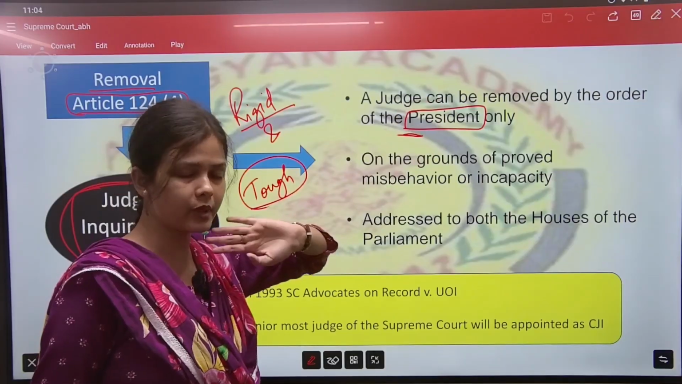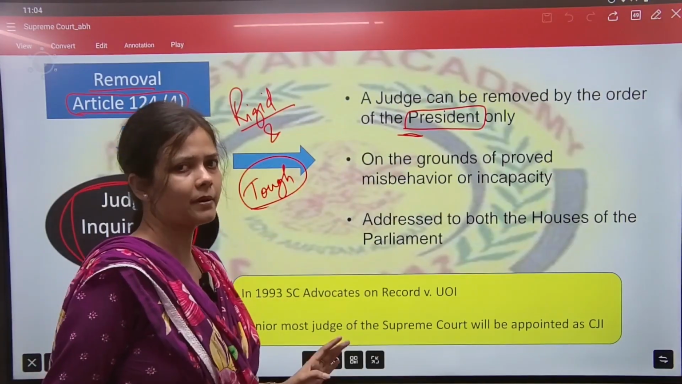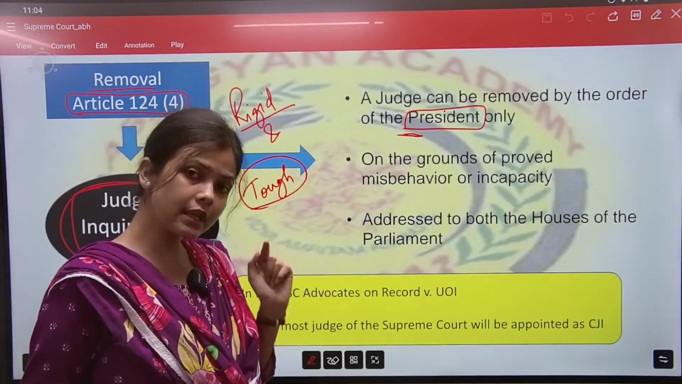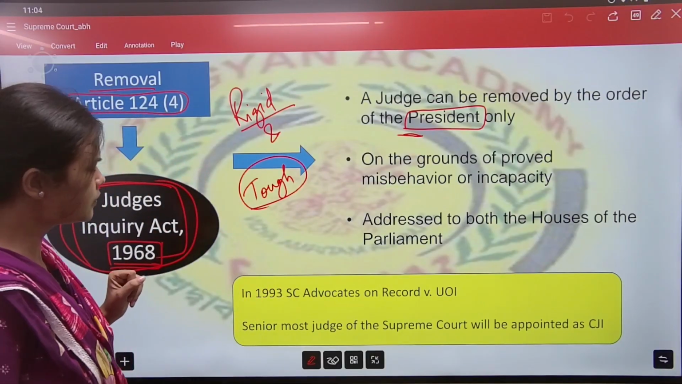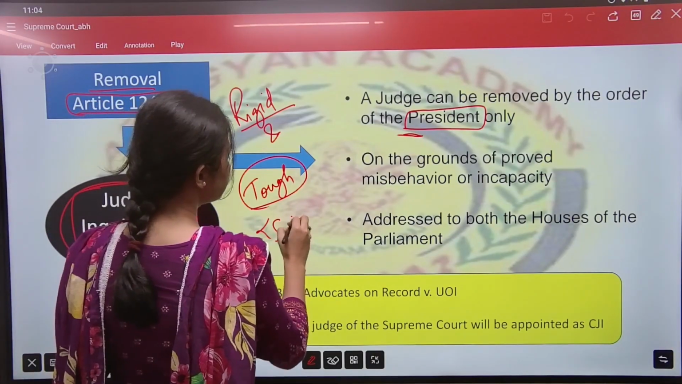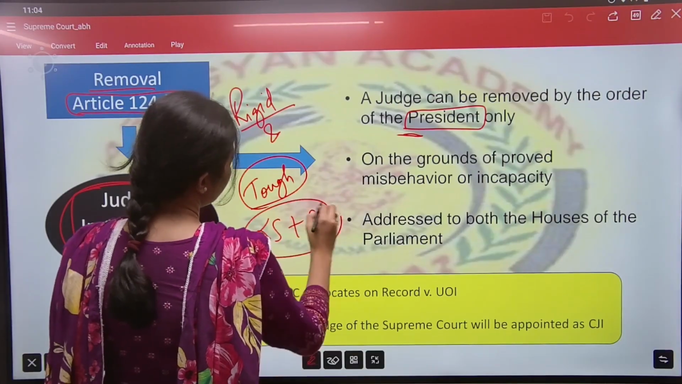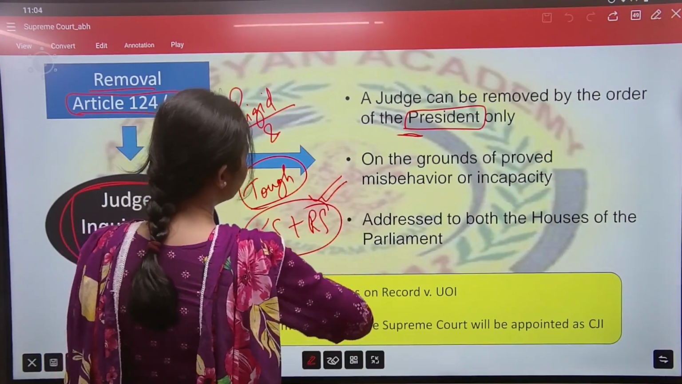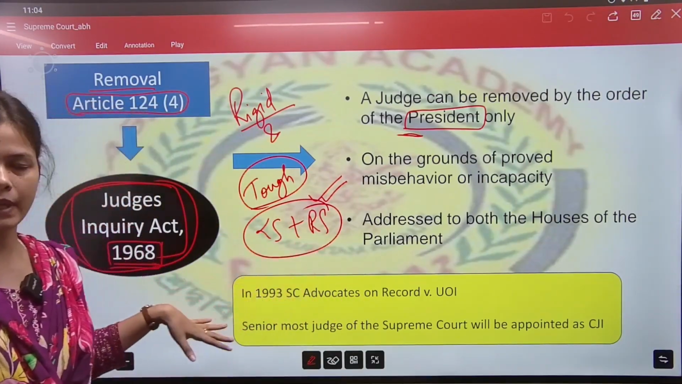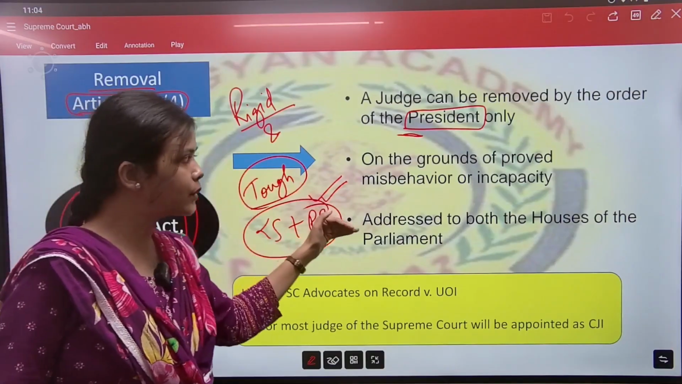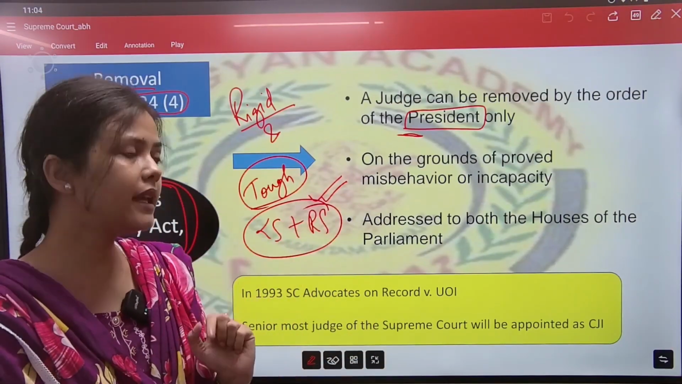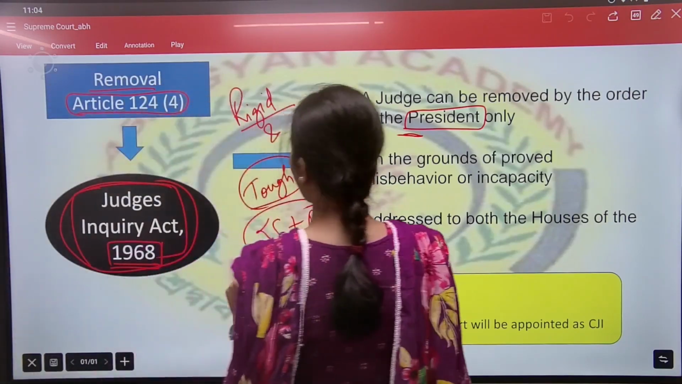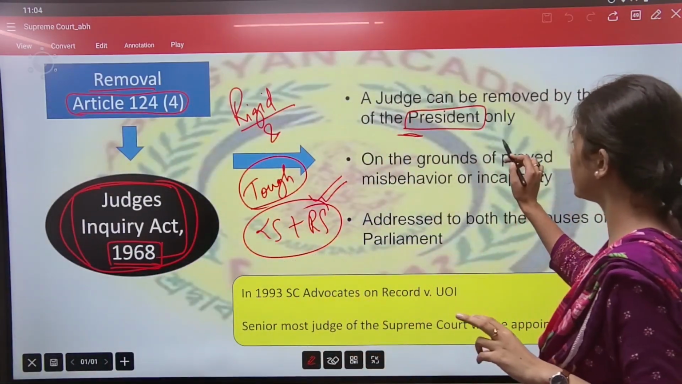The president can remove the judge of a High Court, but the actual process is initiated in the parliament. Okay, in the parliament. So Lok Sabha and Rajya Sabha, in दोनों हाउस में, in both the houses, the removal resolution can be initiated. Okay. And please remember, on these two grounds only.